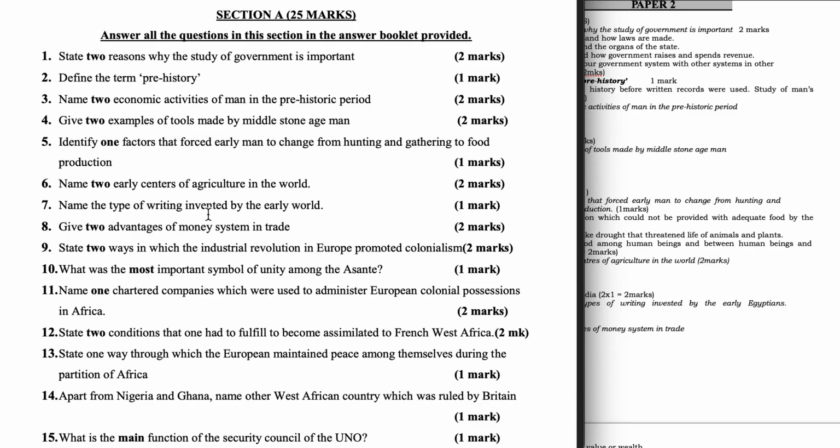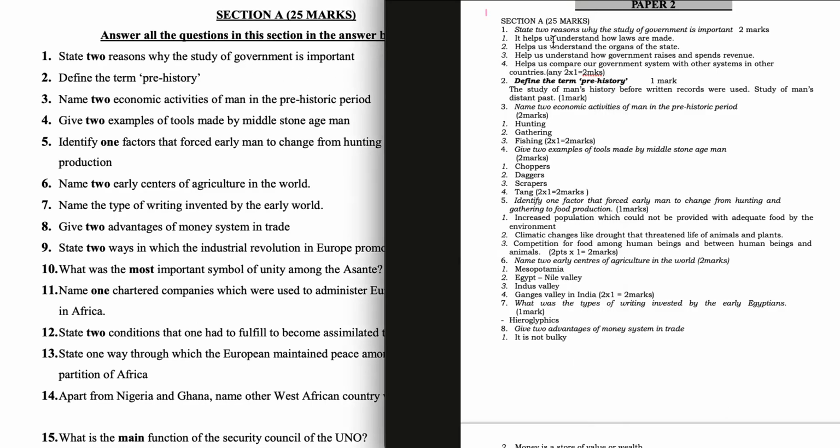Section A, 25 marks. Answer all the questions in the section in the answer booklet provided. Question 1. State 2 reasons why the study of government is important. It helps us to understand how laws are made, helps us understand the organs of the state, helps us understand how government raises and spends revenue, helps us compare our government system with other systems in other countries.